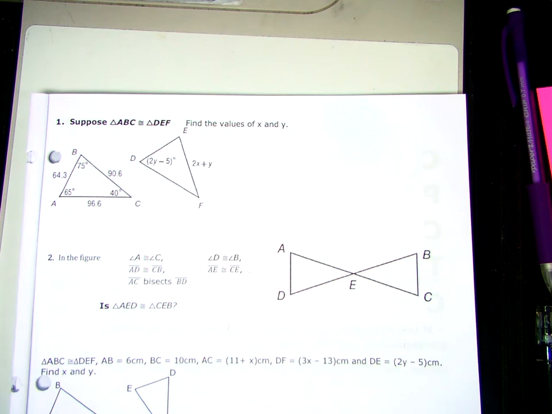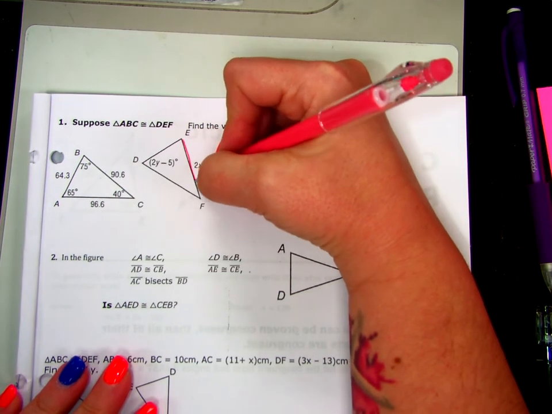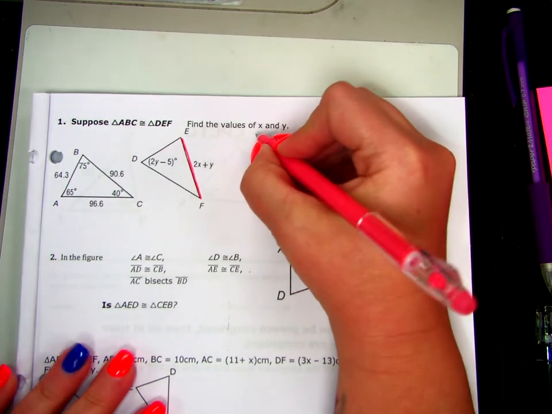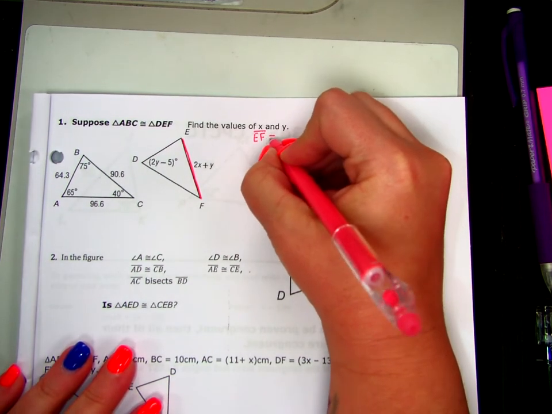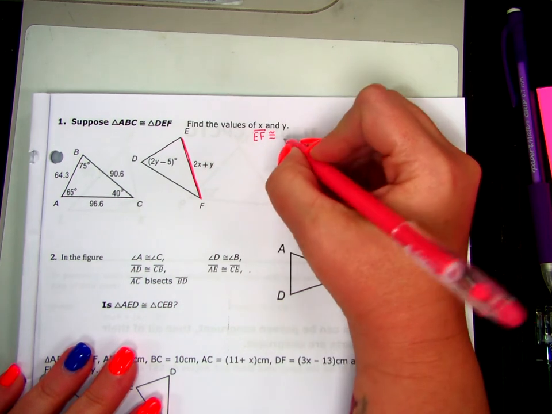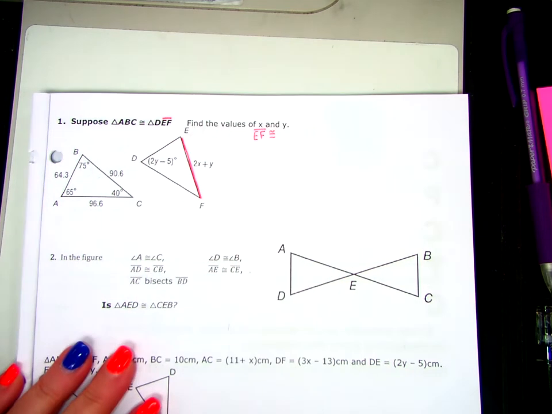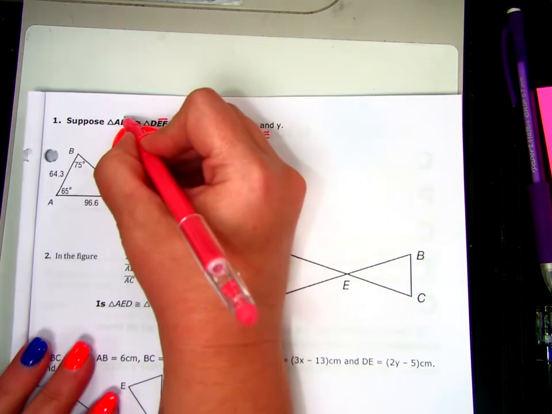It says to find the values of X and Y. So the first thing I like to do is say, okay, where is X? X is on this segment, which is segment what? EF. So segment EF is going to be congruent to, this is where my congruent statement comes in handy, segment EF is congruent to which segment? BC.